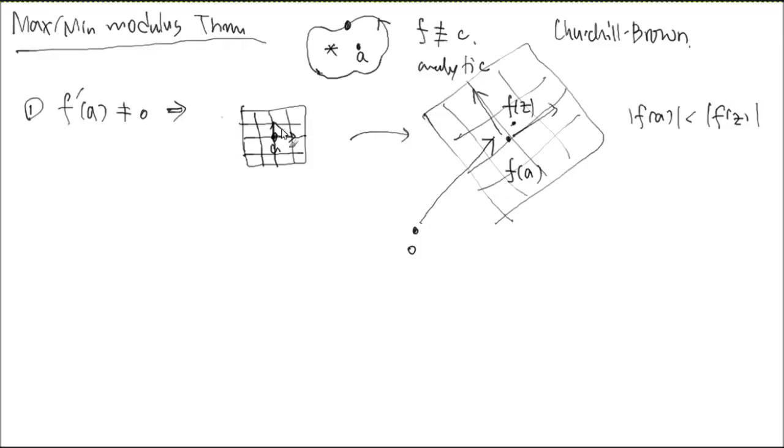There must be a value over here that is mapped to that. So there is a value very close to a that, under the function f, arrives slightly further away from f of a. So the modulus is greater than that of f of a. So if there is a non-zero derivative at that point, you cannot have a maximum absolute value. There's always going to be a slightly bigger one.